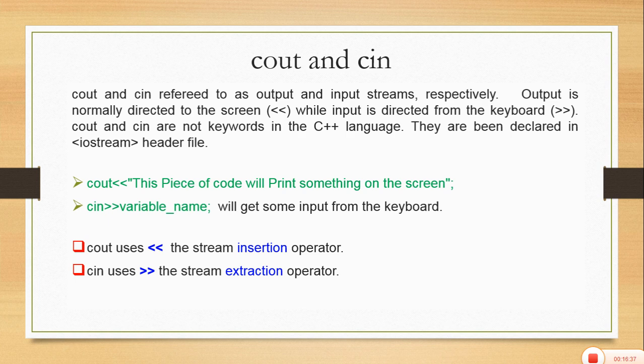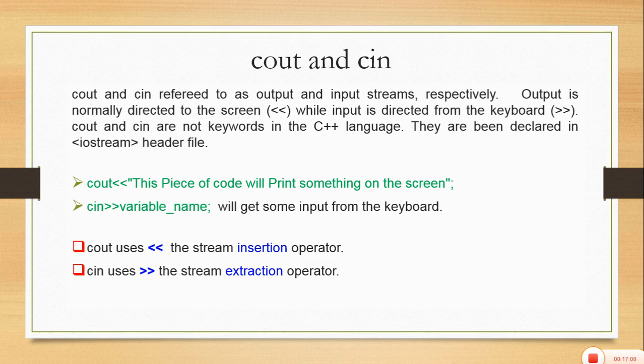Now the two commands which will be used again and again in every C++ program are cout and cin, referred to as the output and input streams. These commands cout and cin are predefined in the header file iostream.h.